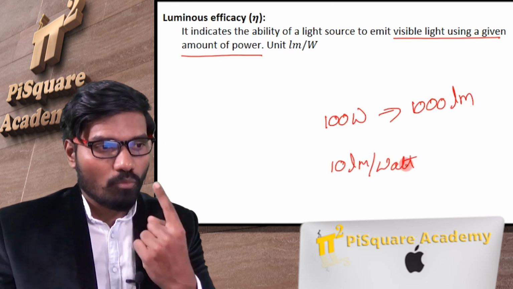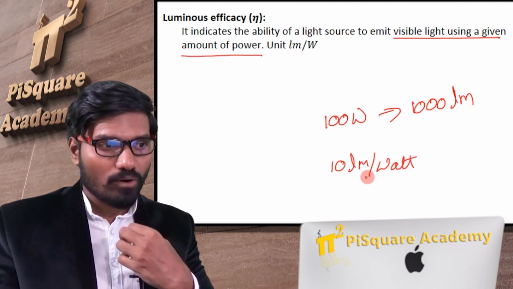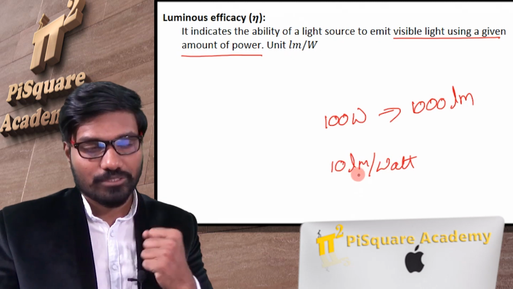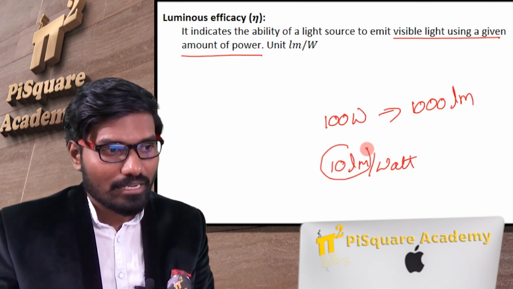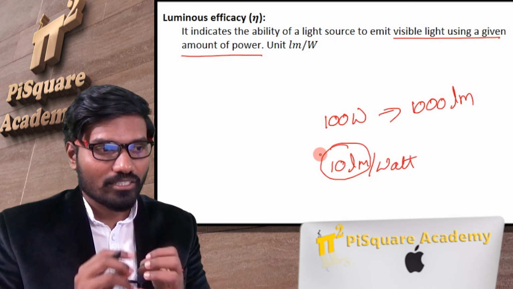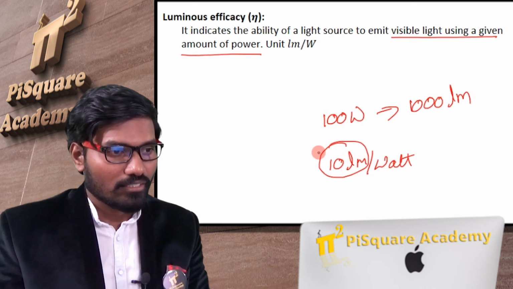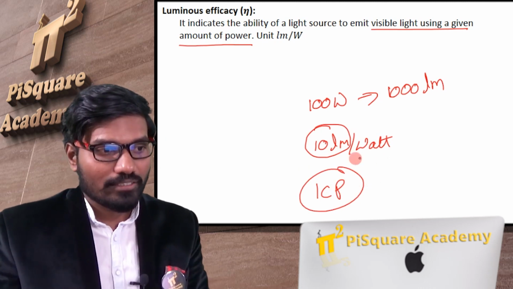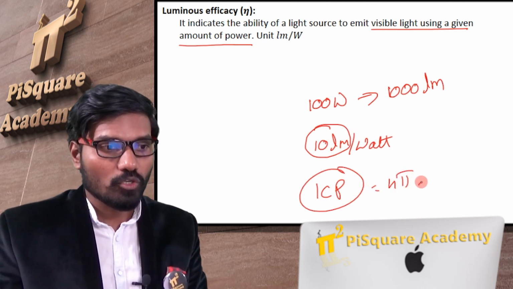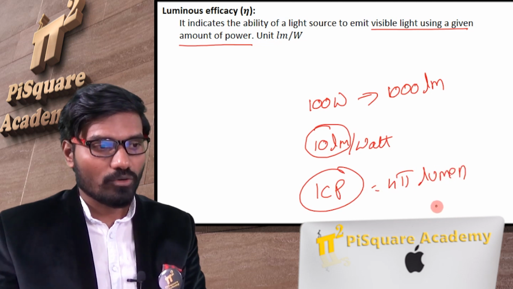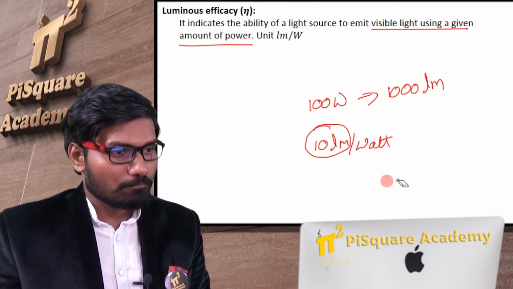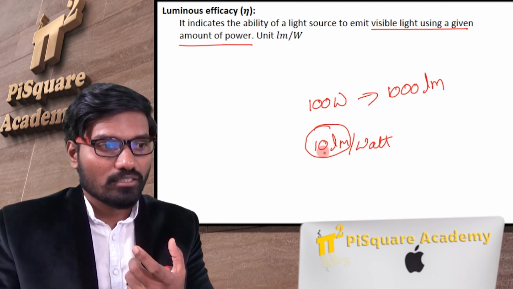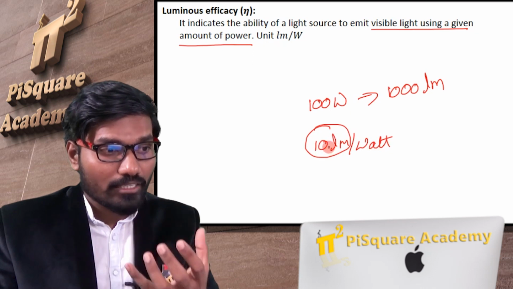Per 1 watt consumption, it will deliver 10 lumens of light energy. Light energy is measured in lumens. So 1 candle power has how much total light? That is 4 pi lumen. So 1 watt consumption of electrical power will give you this much light output.